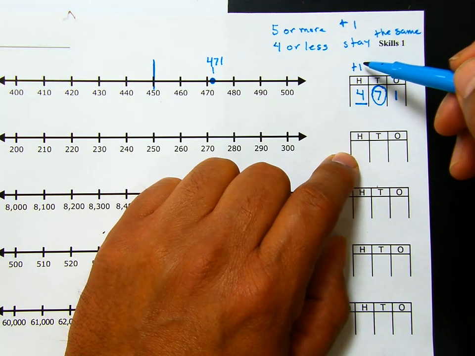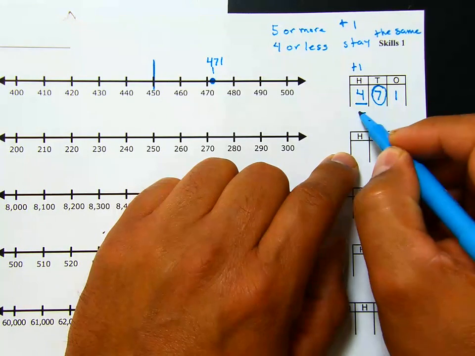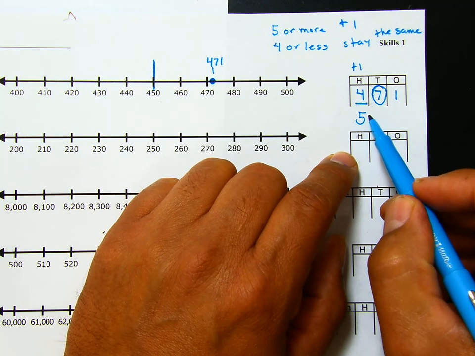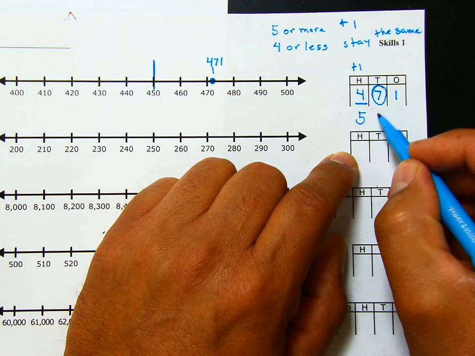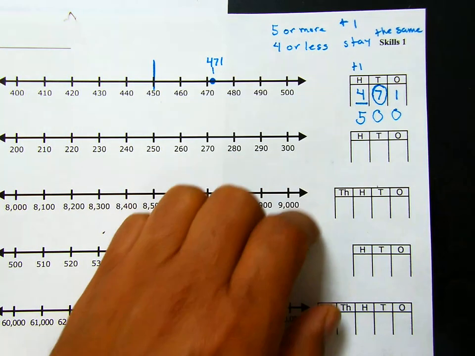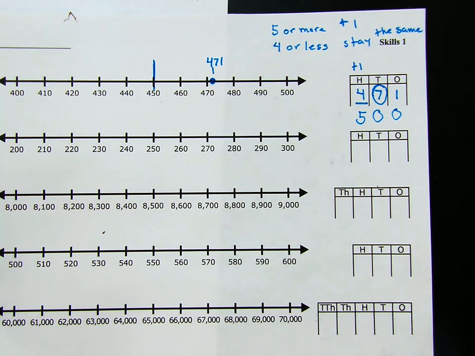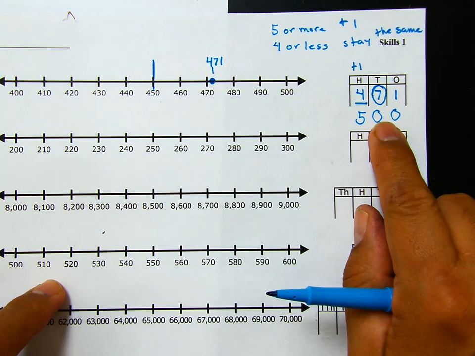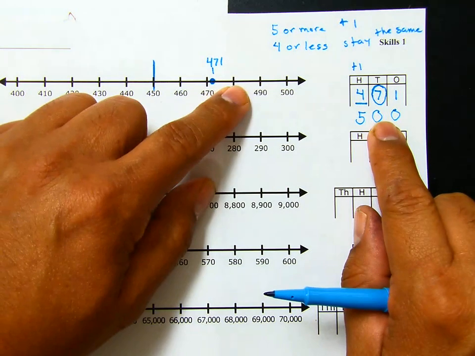So now 1 plus 4 is 5. And any number behind the number being rounded will turn to zeros. So that would be 0, and this would be 0. So our answer would still be 500. And that's how we round using a place value chart or a number line.